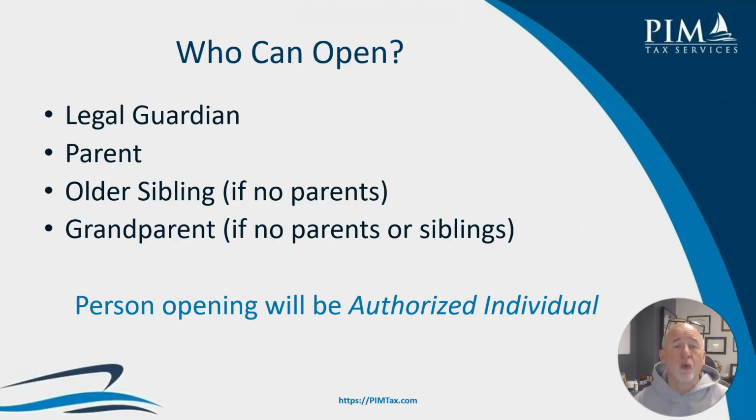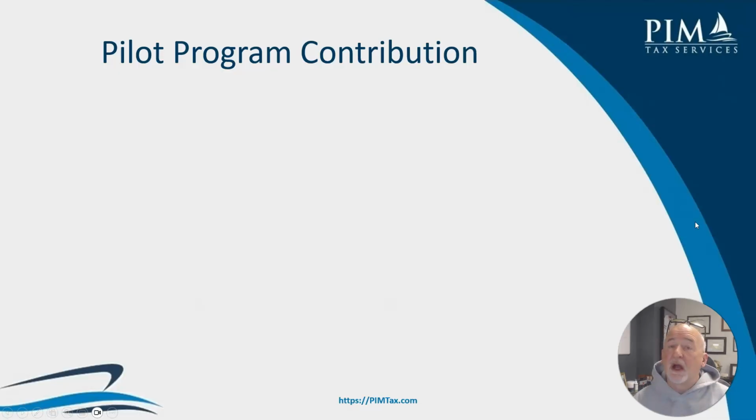Now remember, there can only be one, and the person opening that account will be known as the authorized individual. That person can go in and make investment decisions on that account. So that's kind of an important, responsible position. My concern is that we will have divorced parents who haven't determined who's going to be the authorized individual for their child's Trump account, and we may have some conflict there that we end up in the middle of. So we're just going to have to tell people, hey, work that out and let us know how you want to handle that going forward. They'll be the authorized individual until that child turns 18 unless they make other arrangements. So you can transfer the authorized individualness, but we'll see how that goes. Okay, about the pilot program.